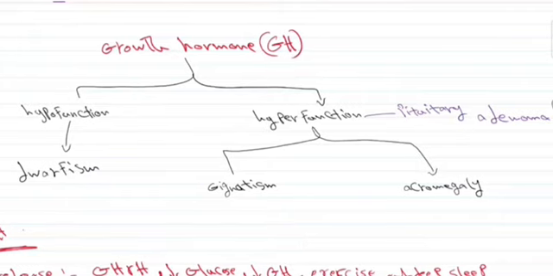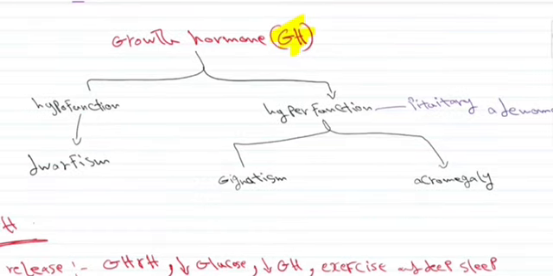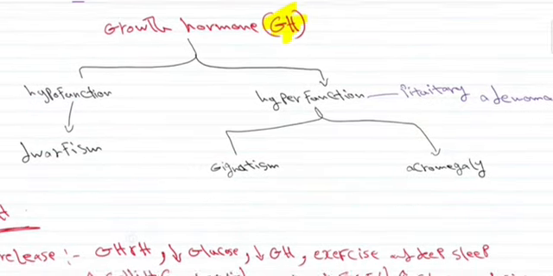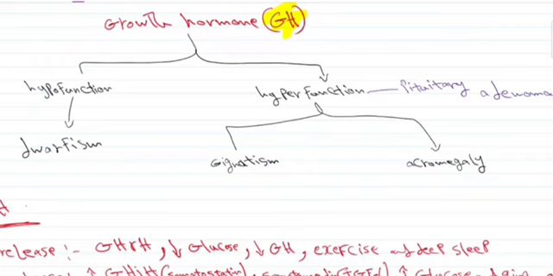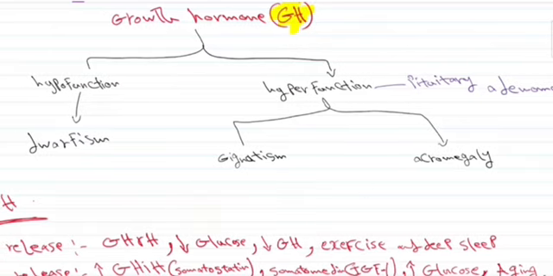So first of all, about the growth hormone, we should a little bit know about the basic stuff. First of all, growth hormone is an anabolic hormone, which means that it promotes growth in our body. And when we want to talk about the diseases associated with growth hormone, we can divide the diseases based on if they are caused by hyperfunction or hypofunction of the growth hormone. So we have generally three diseases, which are acromegaly and gigantism and dwarfism. Gigantism and acromegaly are diseases that occur due to hyperfunction of the growth hormone, and dwarfism occurs due to hypofunction.